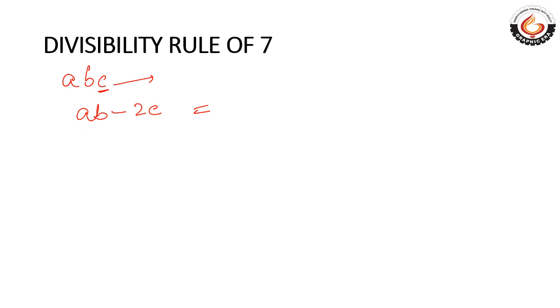The result should be a two-digit number, and if that two-digit number is divisible by 7, then the number is divisible by 7.